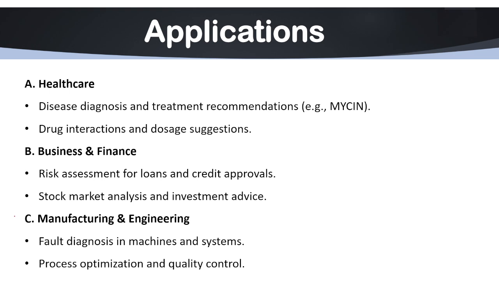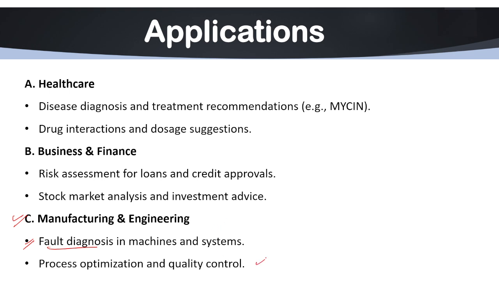Another point can be manufacturing and engineering. So expert systems are widely used in quality control. If we want to detect or predict the fault, if we want to predict the maintenance in industries, so we always use expert systems for those. So the first point here is fault diagnosis in machines and systems. Its examples can be Siemens uses expert systems to monitor factory machines, right? So this is an example.